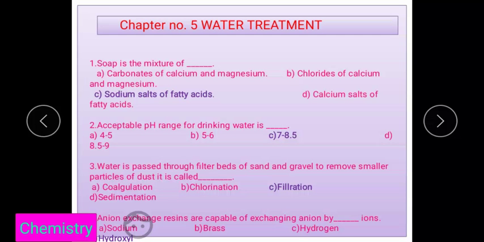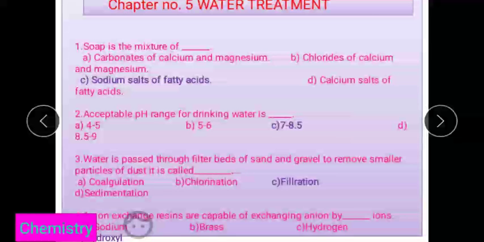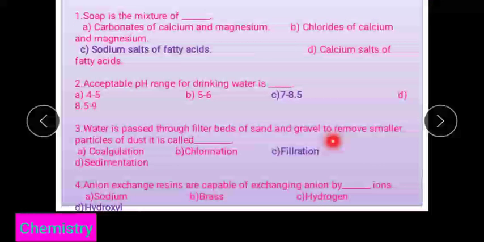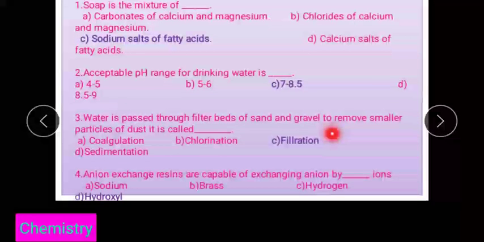Next question: the water is passed through filter beds of sand and gravel to remove the smaller particles of dust is called filtration. By this filtration, yes, there is a removal of the small particles by passing through the filtration bed.